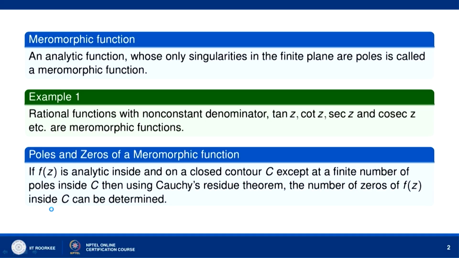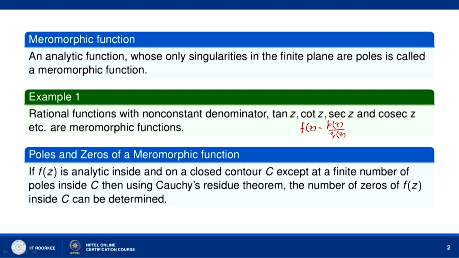An analytic function whose only singularities in the finite complex plane are poles is called a meromorphic function. For example, we can consider rational functions with a non-constant denominator. You know that a rational function is a quotient of two polynomials. Suppose f(z) is a rational function, then we can write f(z) equal to p(z) over q(z), and the zeros of q(z) are then the poles of f(z).